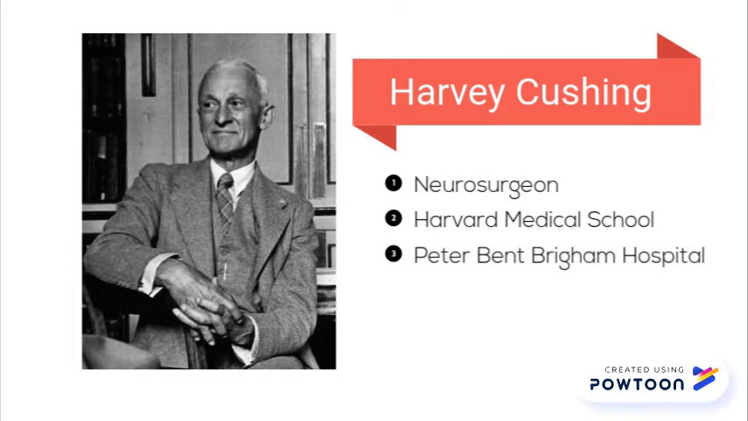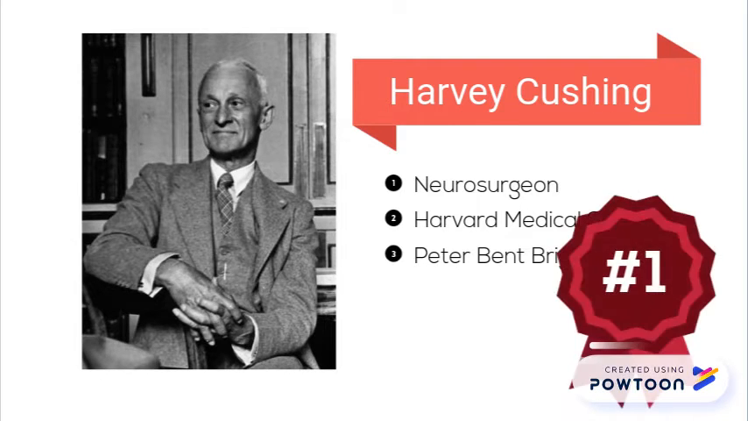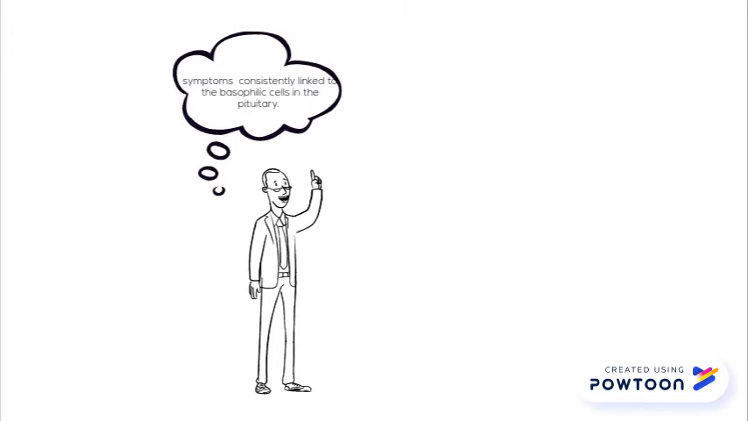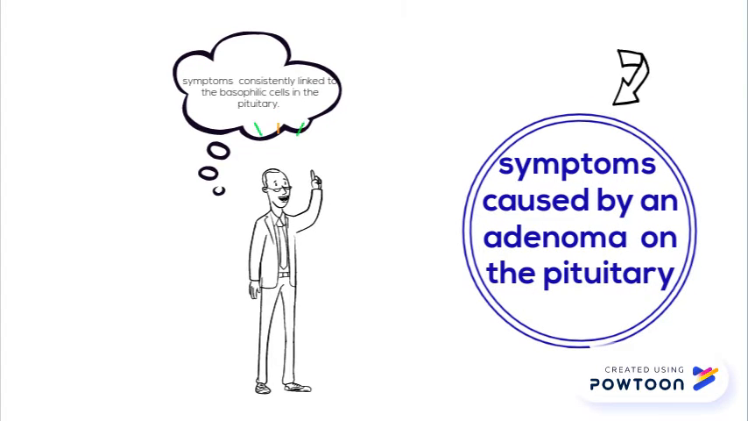First, a bit of history. Cushing's disease was first discovered by a neurosurgeon of the name Harvey Cushing, who attended Harvard Medical School and was surgeon-in-chief at the Peter Bent Brigham Hospital in Boston at the time of discovery. In 1932, Cushing began to notice that patients were starting to present with symptoms that were consistently linked to the basophilic cells in the pituitary. After seeing multiple cases, he came to the hypothesis that these symptoms were caused by an adenoma, which is a benign tumor located on the pituitary.